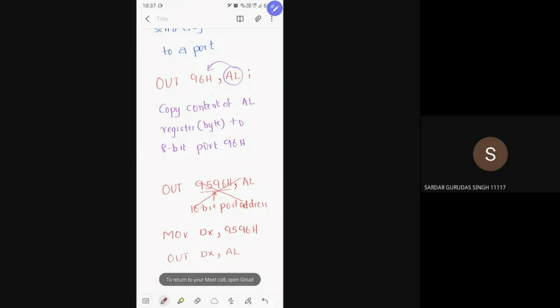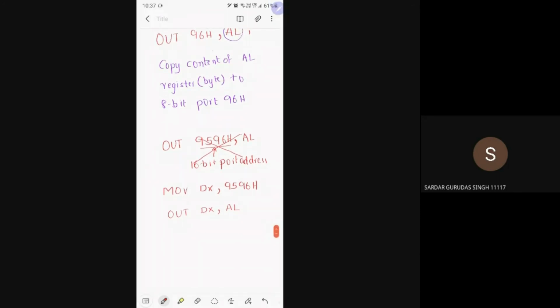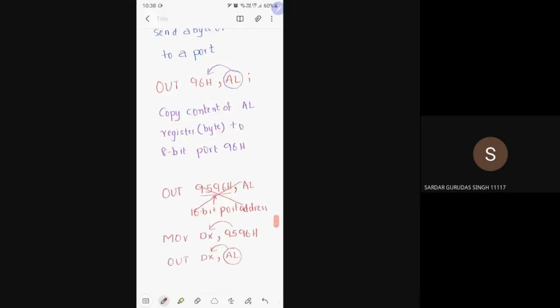Okay. See what I have done. If I want to transfer a byte or word from a register to the port, what do I need to do first? First, that address of the port, that is the 16-bit port address, must be sent to the DX register. Then whatever you want to transfer, you need to transfer it, same as in.